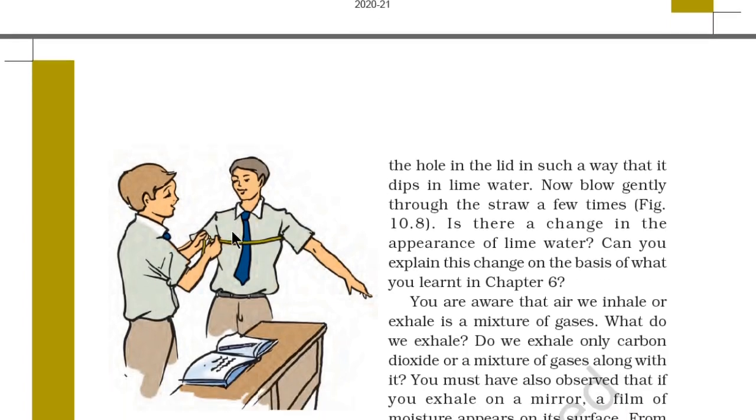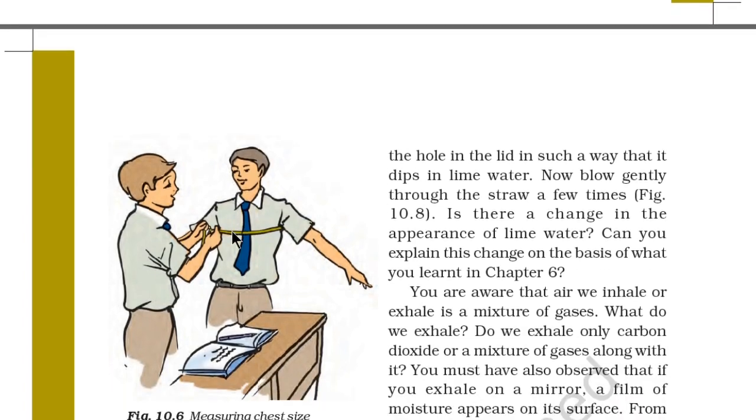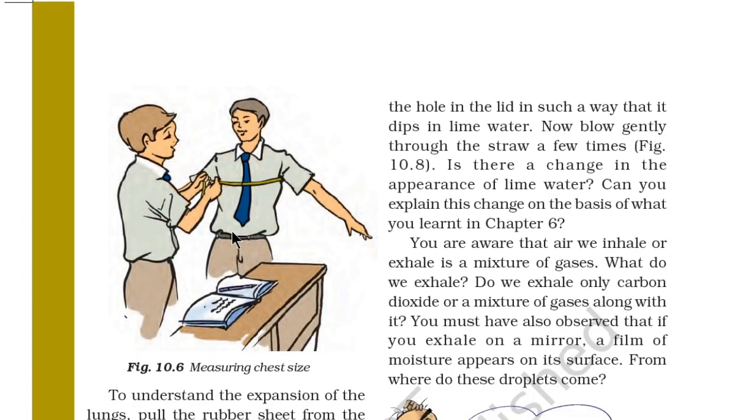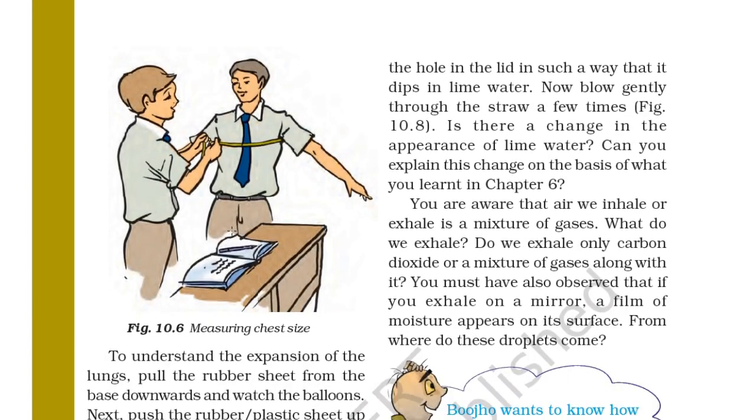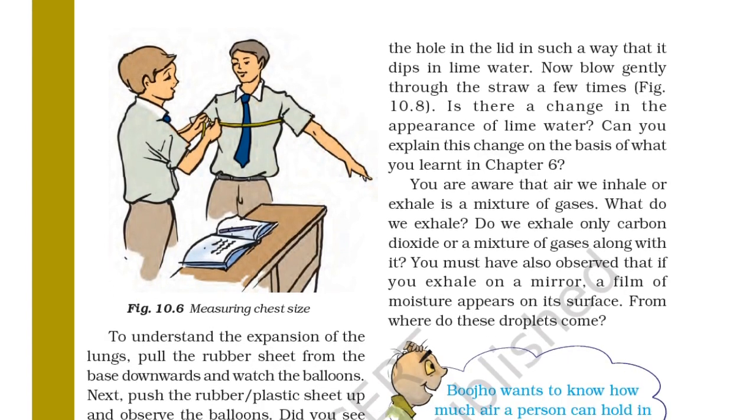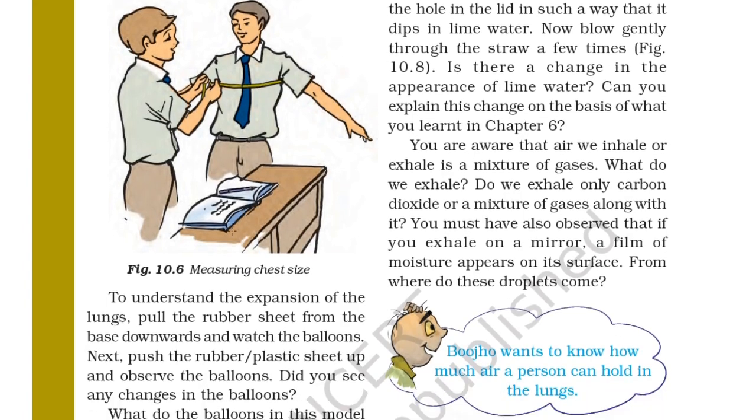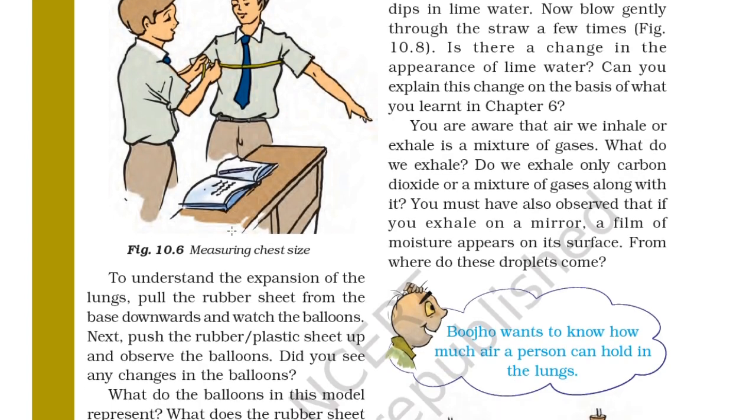Is there a change in the appearance of lime water? Can you explain the change on the basis of what you have learned in chapter 6? You are aware that air we inhale or exhale is a mixture of gases. What do we exhale? Do we exhale only carbon dioxide or a mixture of gases along with it? You must have also observed that if you exhale on a mirror, a film of moisture appears on the surface. From where did these droplets come?